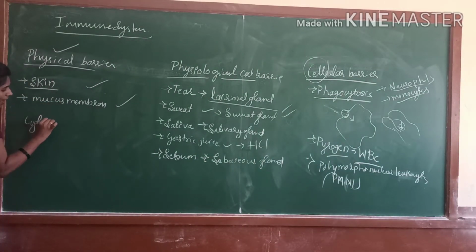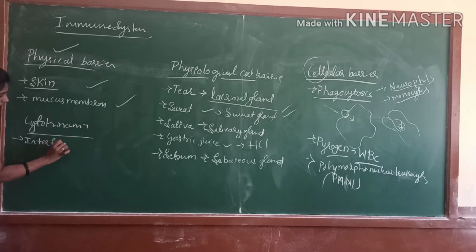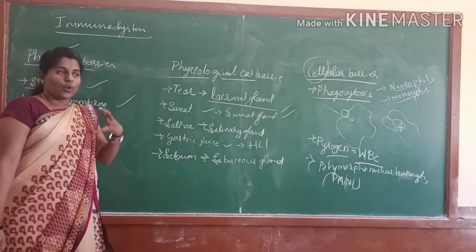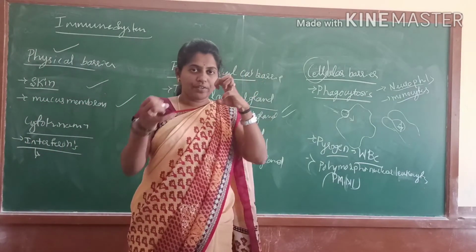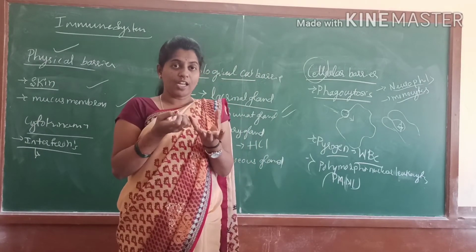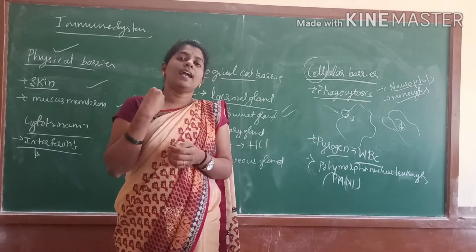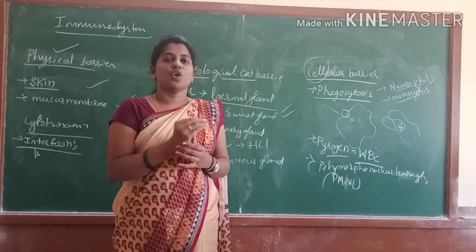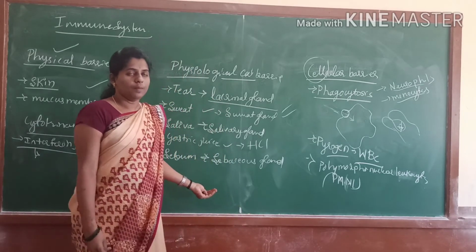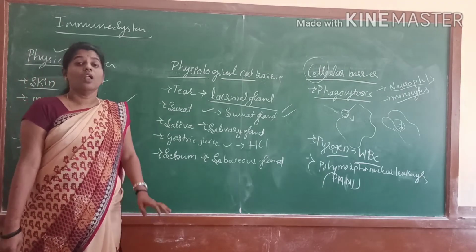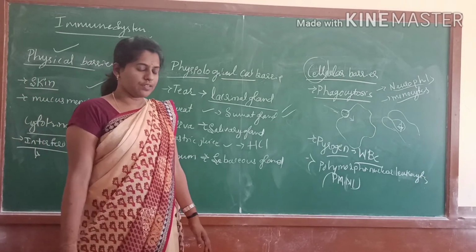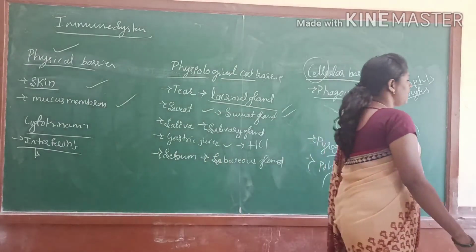In the inflammatory barrier, inflammation is the local response of the body to injury, which we call the inflammatory barrier. In the cytokine barrier, the example is interferons, which mainly act on infected cells. When infectious agents enter our body, they are recognized, and the interferons act on that microorganism or disease, viral or bacterial. Understood?